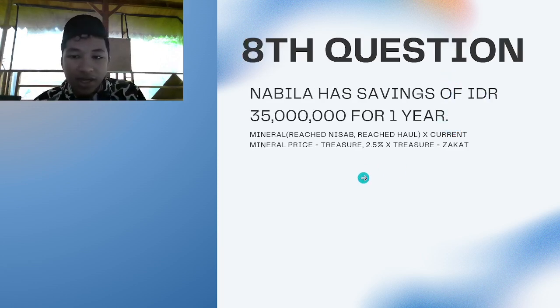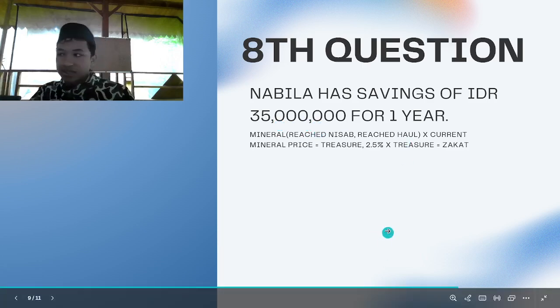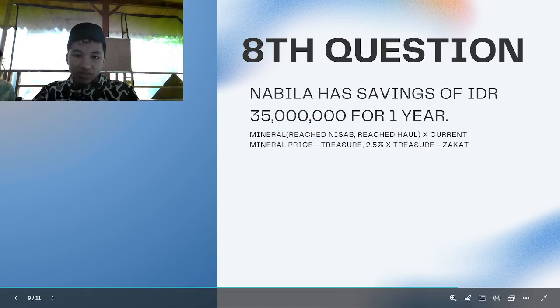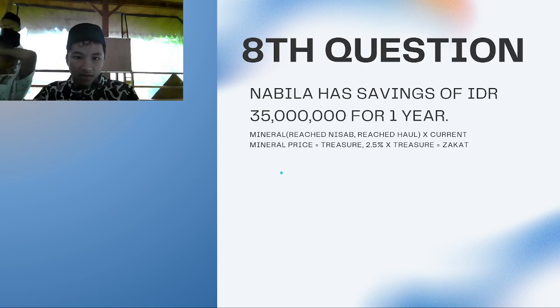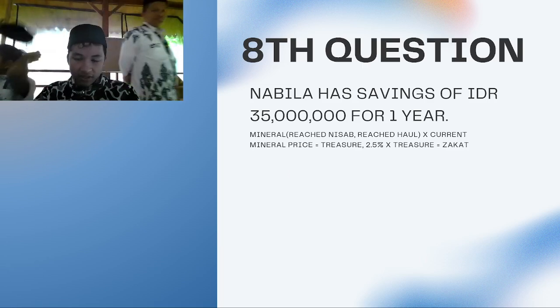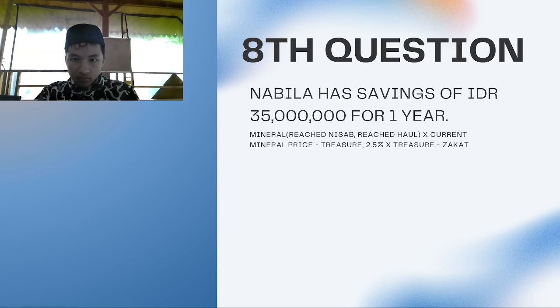The next question is Nabila. Nabila has savings of 35 million rupiah for 1 year. So let's use the same formula and count from 35 million again. 35 million divided by 50,000 means Nabila has 700 grams of silver, which is way above nisab.